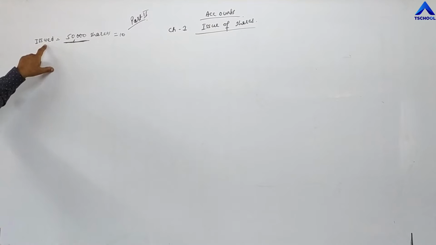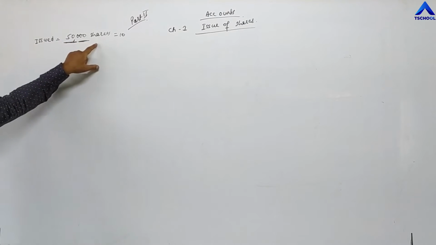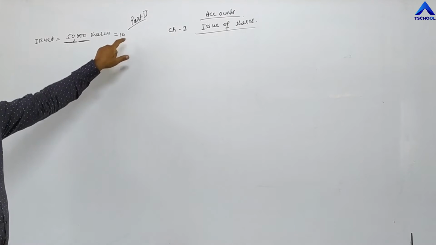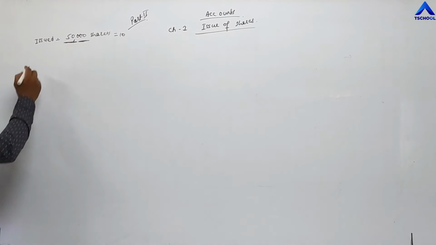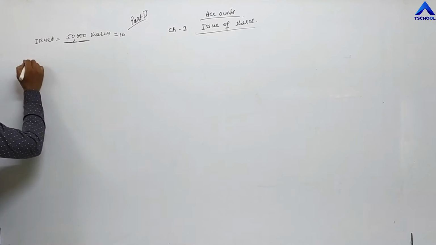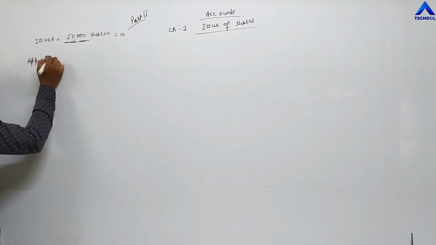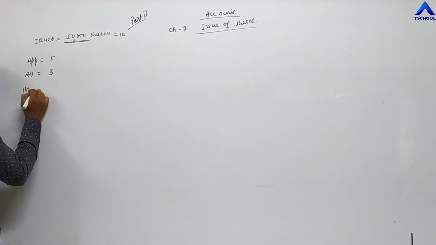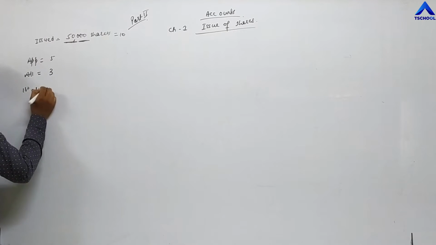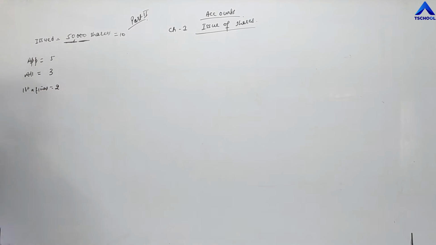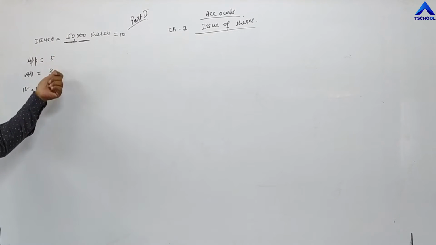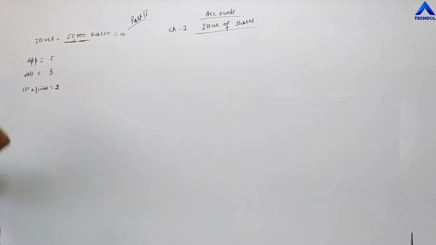Suppose the company is issuing 50,000 shares of rupees 10 each. 10 each means this is the face value of the share, and the company is demanding this face value in 3 installments. Again, the same values we are taking: application 5, allotment 3, first and final call 2 rupees. 5, 3, 2. Application, allotment, first and final call.